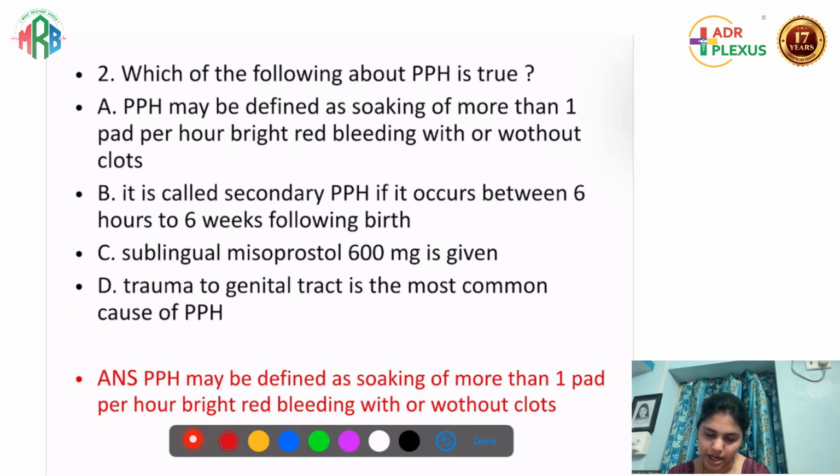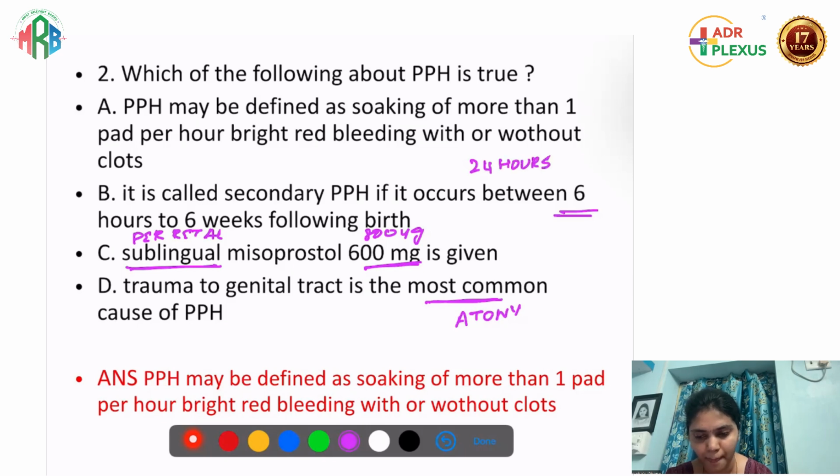So if we rule out options, we'll get the answer easily. We'll go from option D. Trauma to the genital tract is the most common cause? We know the most common cause of PPH is atony and not trauma. Third option, sublingual misoprostol 600 mg, is wrong. It is not sublingual, it is per rectal. And it is not 600 mg, it is 800 micrograms and not mg. And option B, secondary PPH between 6 hours to 6 weeks, is wrong. Within 24 hours we call it primary. So the other three options are false.